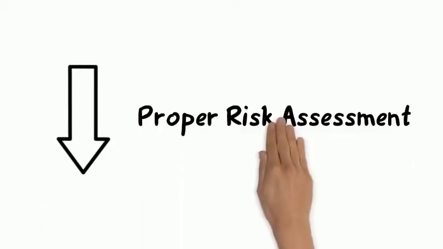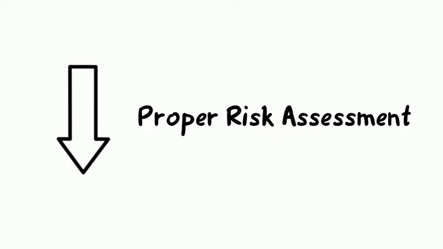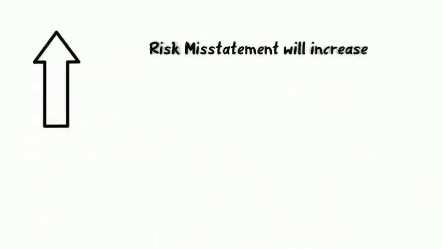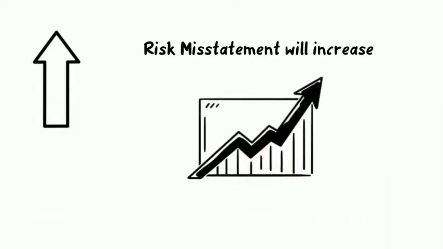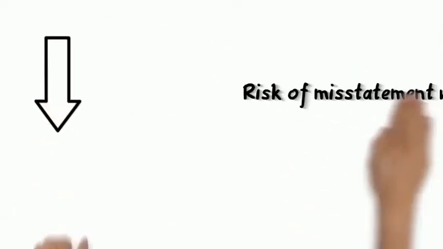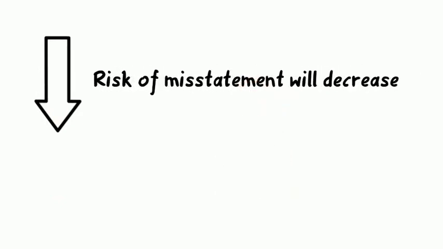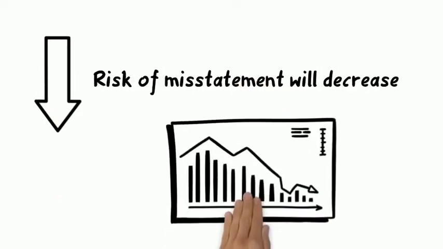To minimize control risks, auditors should have proper risk assessment at the planning stages. When there is high control risk, the risk of misstatement will increase, which could lead to an increase in audit effort, thus there will be low detection risk. When there is low control risk, the risk of misstatement will decrease and will also lead to a decrease in audit effort. Therefore, there will be high detection risk.